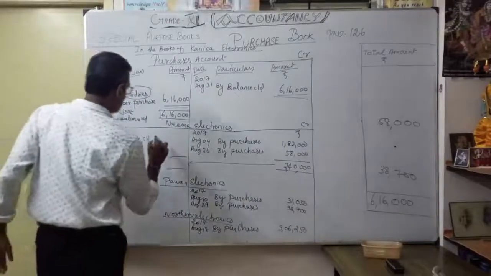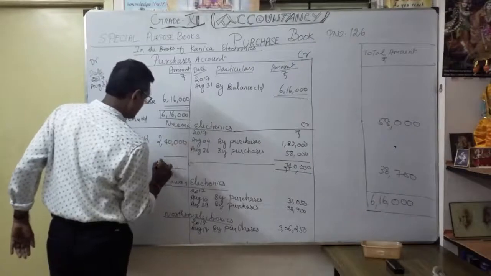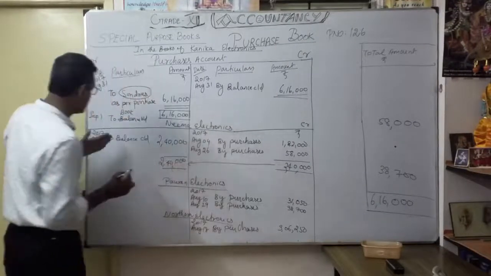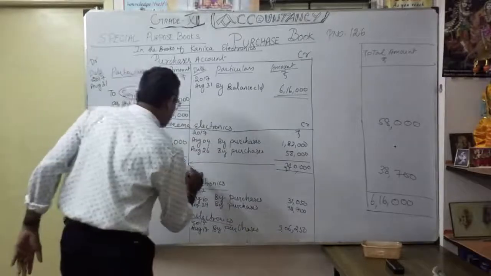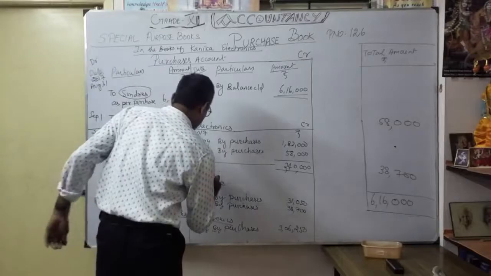So 2,40,000 are purchases, the same total. First I have to write it here, then I have to write it here. Then I want to carry over to next month. So what is that same? September 1. Okay. So by balance